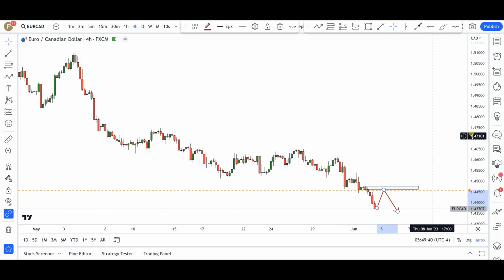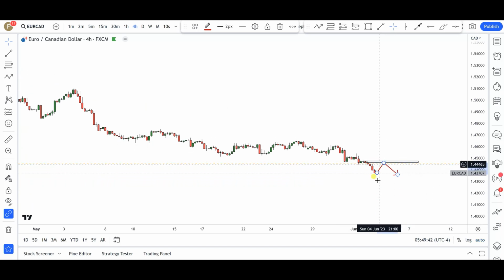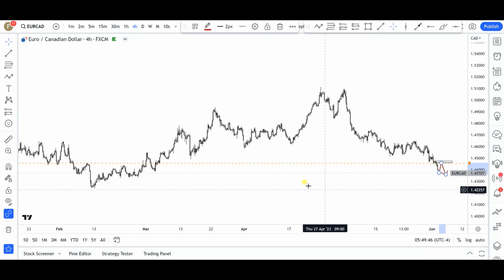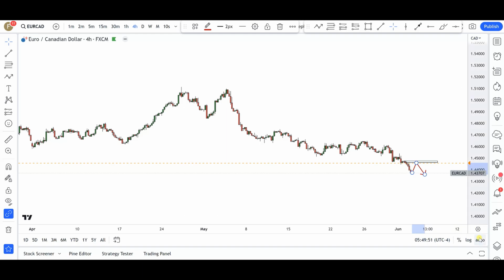And again, like in the other case, you see all the real estate that we have to the downside. A lot of space for these markets to run to the downside. So let's see how this goes as we go into next week.